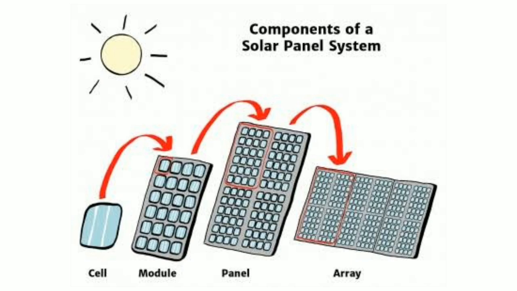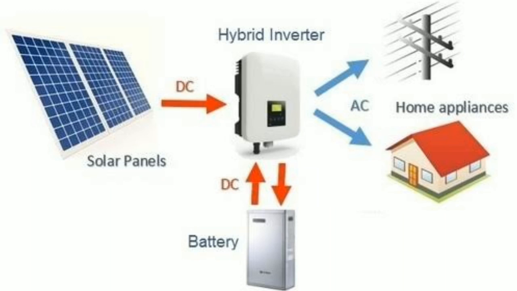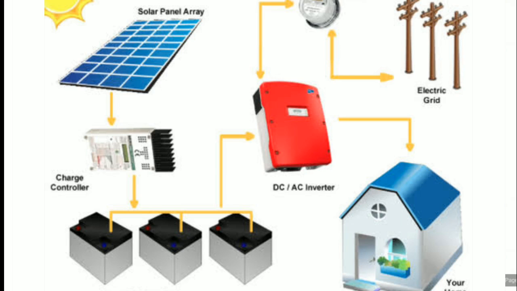So solar array is nothing but a connection of the solar cells in parallel and series manner. All these things depend upon our requirement. The power available from the solar cells is DC, direct current. So in applications which need DC power, for example electric lights based on light emitting diodes, the energy can be directly used because here no mediators are there. Directly sunlight with the help of solar cells is converted into electricity.